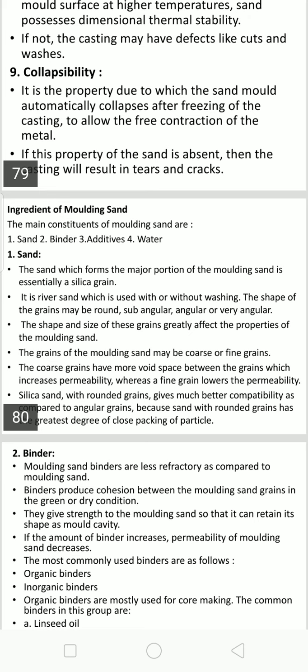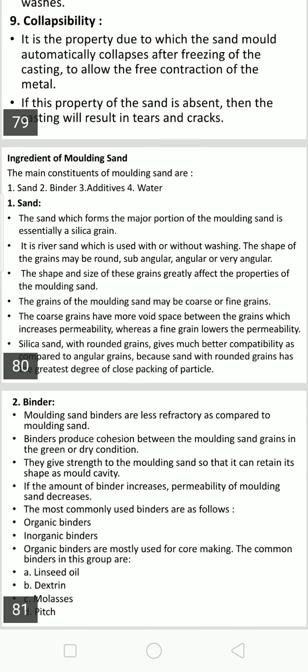Silica sand with round grains gives much better compactability as compared to angular grains, because sand with rounded grains has the greatest degree of close packing of the particles. So that is related to the sand. About 80 to 90 percent of the molding sand constitutes silica grains.